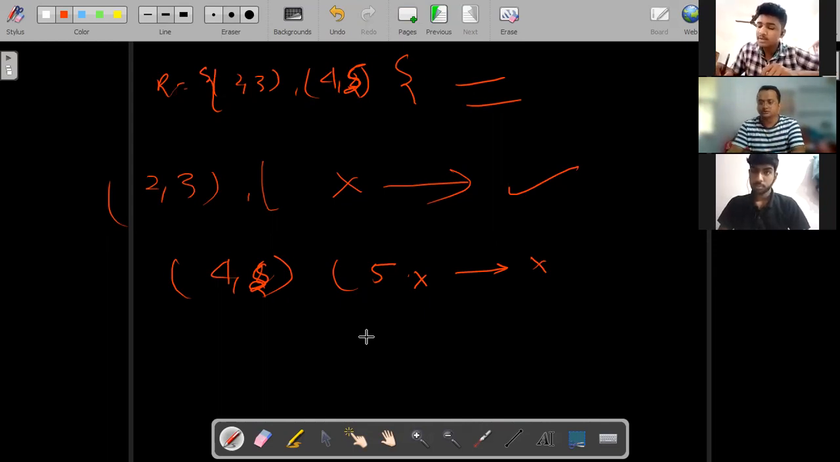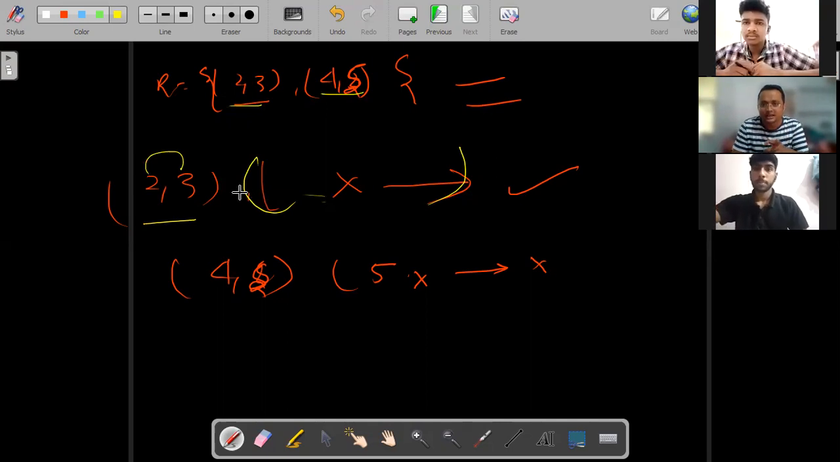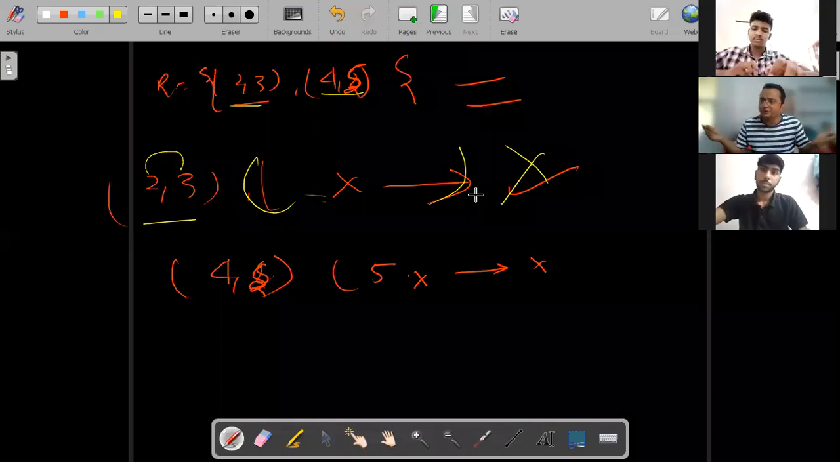It means if there is no such pair, then it will be transitive. Exactly, means there is no pair. You can see only 2 comma 3 and 4 comma 5 are there. We have discussed here 2 comma 3. Is there any element which is starting from 3? No, it is not there. If it is not given, it's okay, no problem. We don't have any problem.